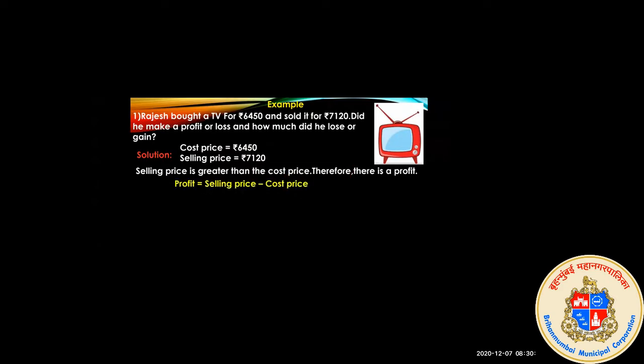Now for profit, you have to find out how much it is. So you have to apply the formula first. Profit is equal to selling price minus cost price. Then note down the selling price: 7,120 minus 6,450. Then the answer you will get is 670. So Rajesh made a profit of rupees 670. Like this, step by step, you have to calculate the profit.